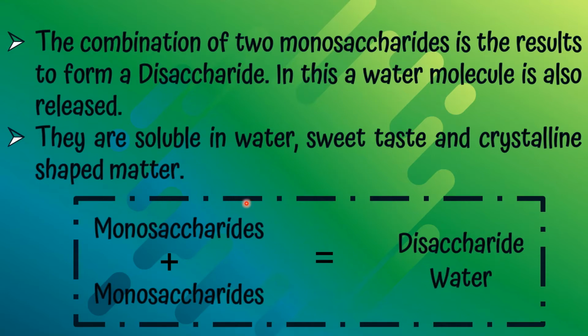Okay, let's see the formula or the formation. Monosaccharide plus monosaccharide equals disaccharide plus water. The combination of two monosaccharides is the result to form a disaccharide. And in this, a water molecule is also released. Therefore, there is a water molecule also.